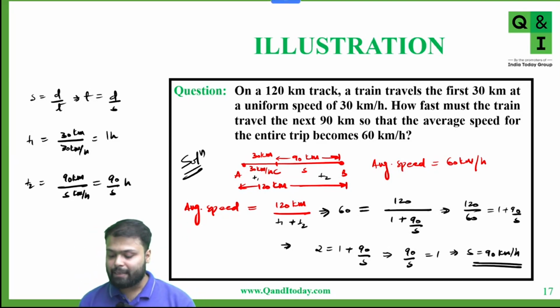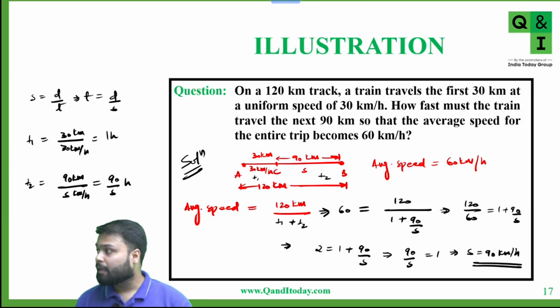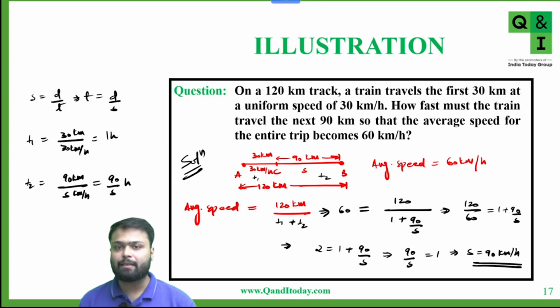So to maintain the average speed of 60 kilometer per hour for the entire trip, the train has to travel at a speed of 90 kilometer per hour from C to B. Okay. Any doubt in this? Anyone getting the answer? 90 kilometer per hour?